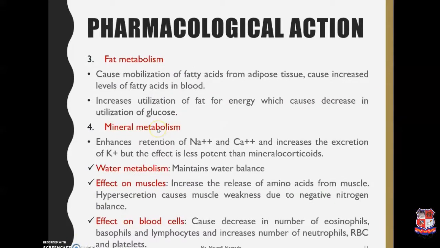Fat metabolism: it stimulates fat absorption from the intestine and mobilizes fat from the depot and disintegrates it to form ketone bodies. It causes mobilization of fatty acids and increased level of fatty acids in blood. When there is increase in the utilization of fat for energy, it causes decrease in the utilization of glucose. Excess of cortisol in our body causes redistribution of fat in the body and causes hyperlipidemia, that is increase in the level of lipids. They also depress the synthesis of fat from carbohydrates.